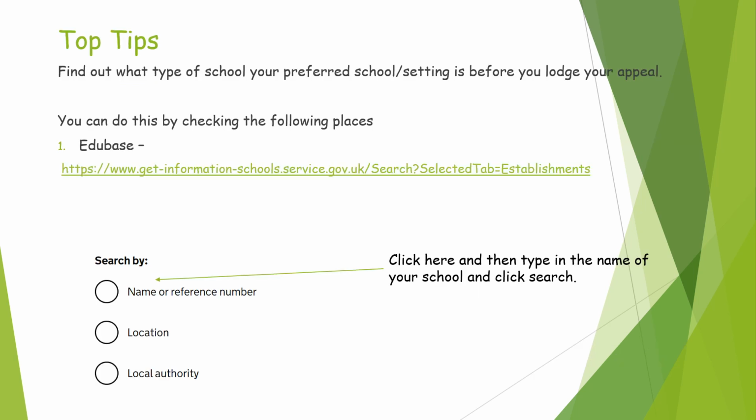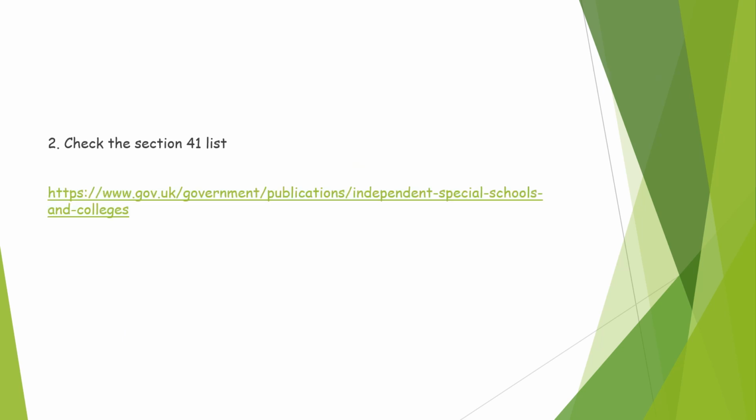Some top tips. First of all, we'd suggest that you find out what type of school your preferred school is before you lodge your appeal. You can do this by checking one of the following two places. So first of all, you could go on the EduBase website and the link is there. You would click on the bit that says name or reference number, type in the name of your school and click search. It will then tell you what type of school your school is. If you think your school is an independent school and you need to check if it's on the Section 41 list, you will find a copy of that list here. So click on this link, scroll down and see if you can find your school on there.